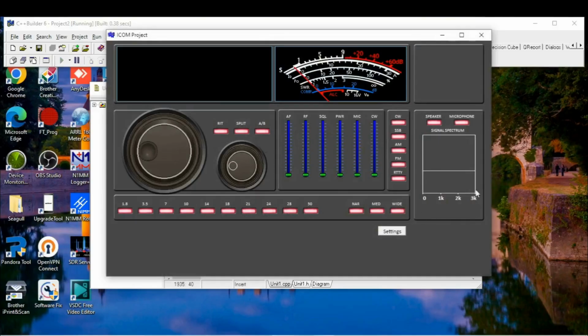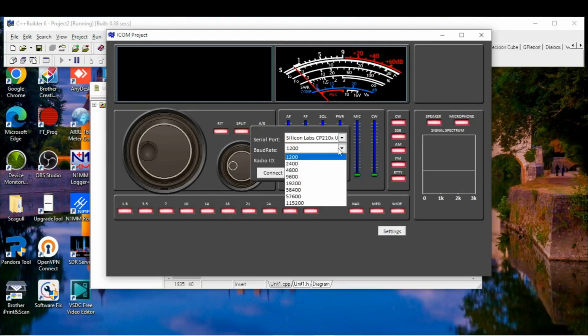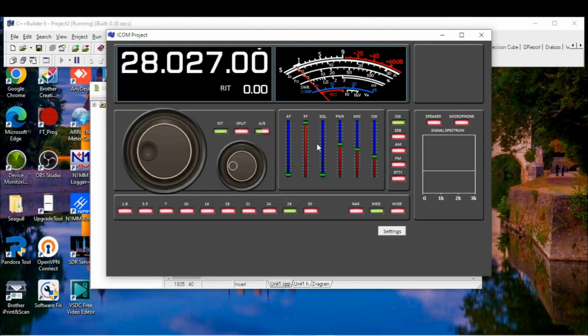So let's run it. I put here two buttons for speaker and microphone, and here will be a picture spectrum. So let's connect radio. Radio is connected. Now let's start the speaker.